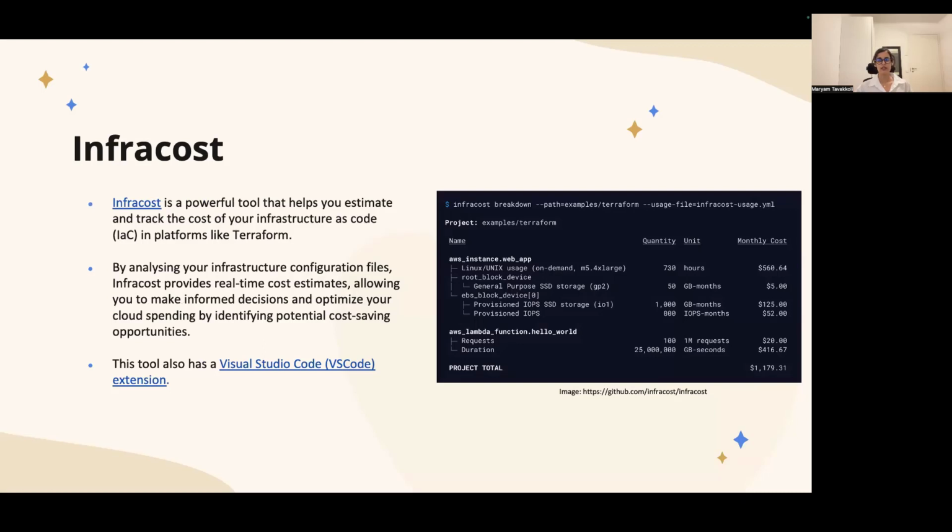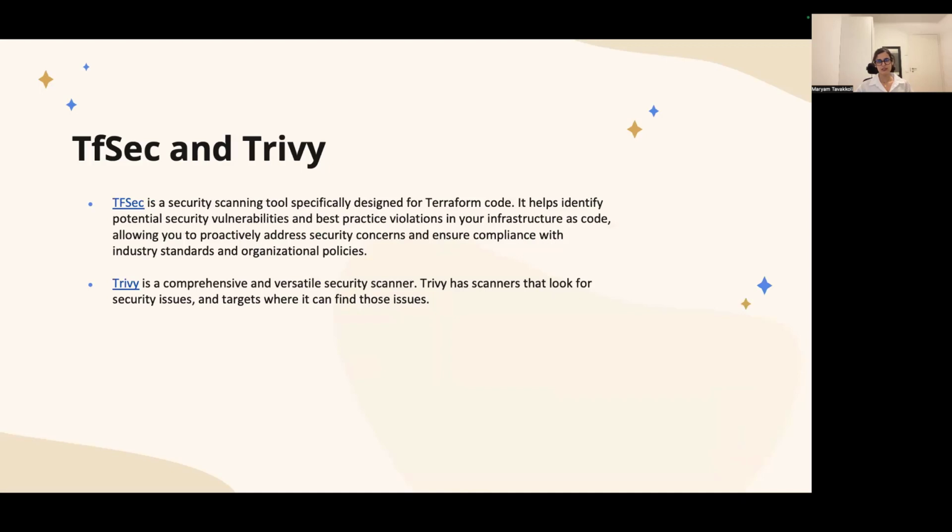Then we have TFSec and Trivy. TFSec is a security scanner specifically designed for Terraform code. It helps you to identify potential security vulnerabilities and best practice violations in your infra as code. And then it will suggest how you can improve your code. Well, actually, this TFSec has been useful until recently, and the company which is the creator of both these projects, TFSec and Trivy, nowadays has an instruction in the TFSec user documentation that you had better migrate to Trivy since they are unifying their tools